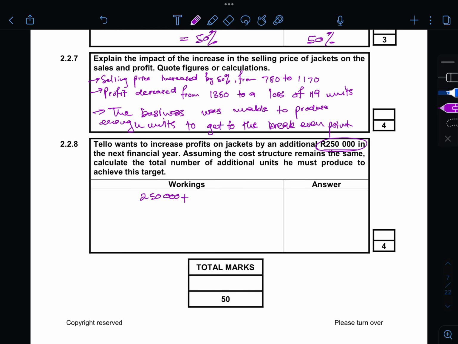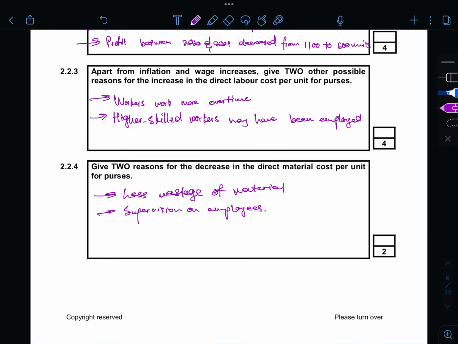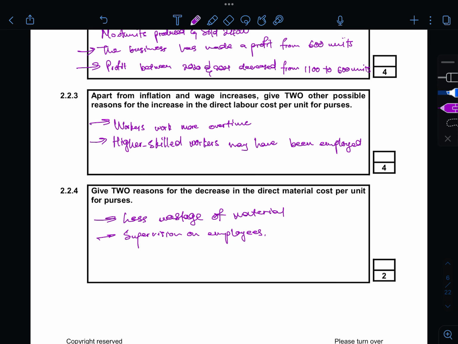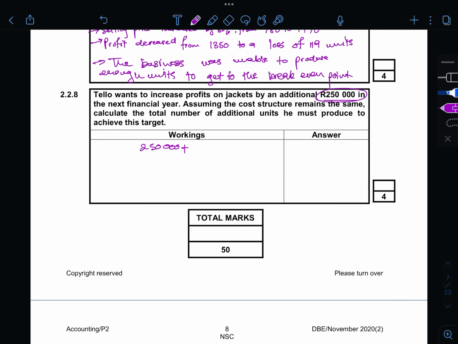When you're calculating the break-even point, that's where your profit is 0. But now we want our profit to be 250,000.